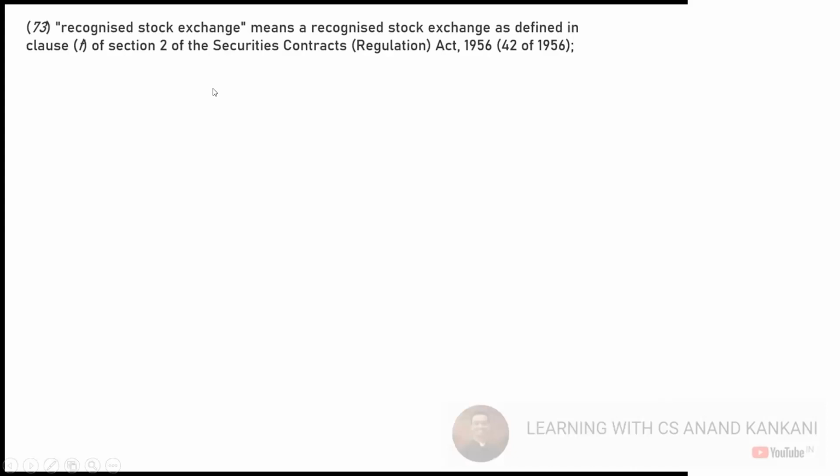Then we have the definition of recognized stock exchange. So just understand there is a stock exchange, and this stock exchange is given the recognition. This is recognition given by the central government. Right now, the power is delegated to SEBI.